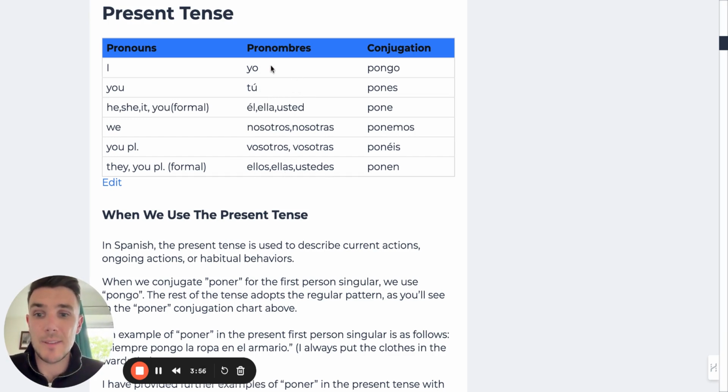Okay, so I'm not going to read these pronouns, these pronombres every time as we go through, but just remember this is what they mean here under pronouns, and this is the pronouns in Spanish. Okay, and lastly, remember that vosotros or vosotras is very Spanish. It's not used in Latin America. So if you're planning to speak Mexican Spanish, Colombian Spanish, any type of Spanish in Latin America, remember that they don't use vosotros. This is pretty exclusive to Spain, and they would instead use ustedes. Okay, right, 3.5 minutes left.